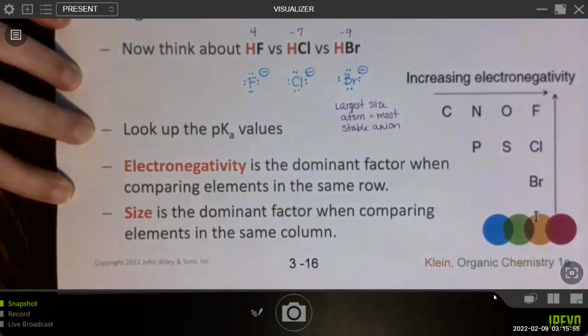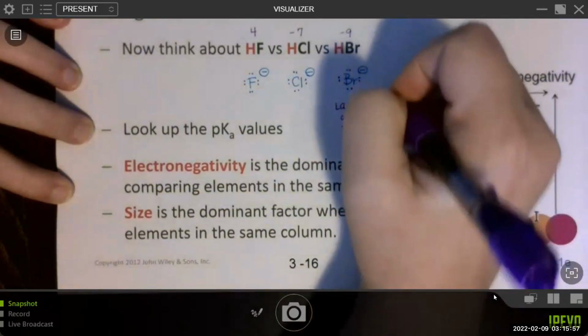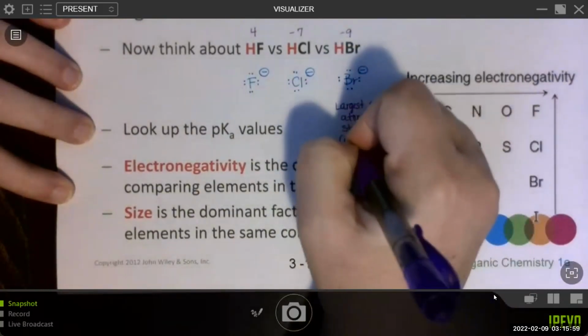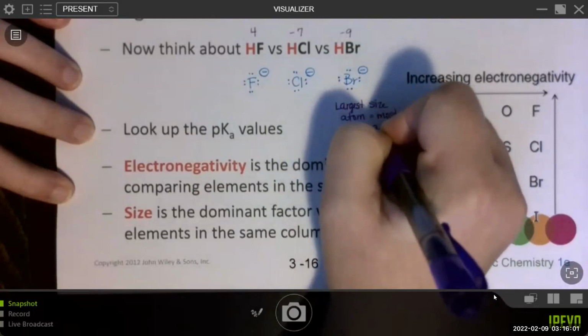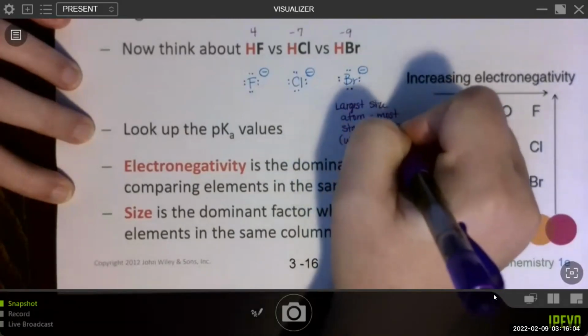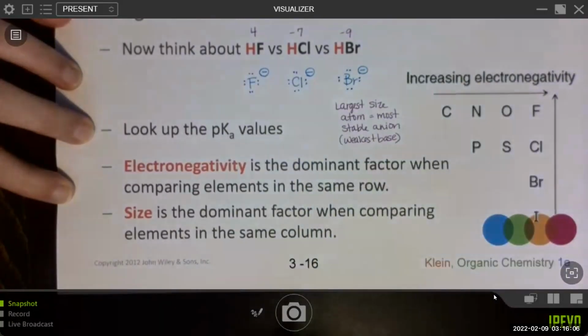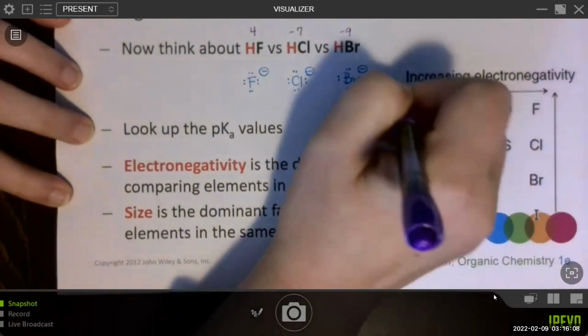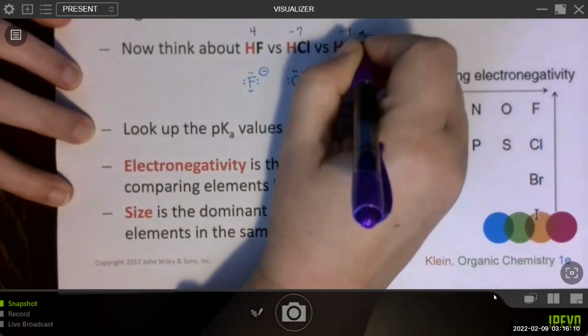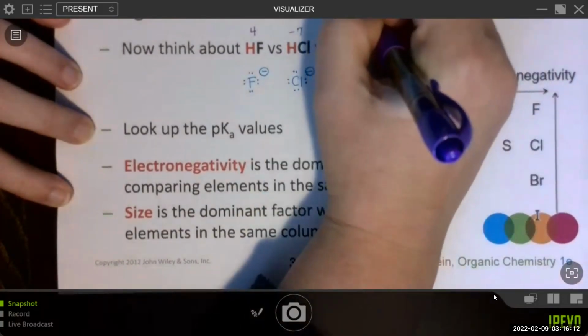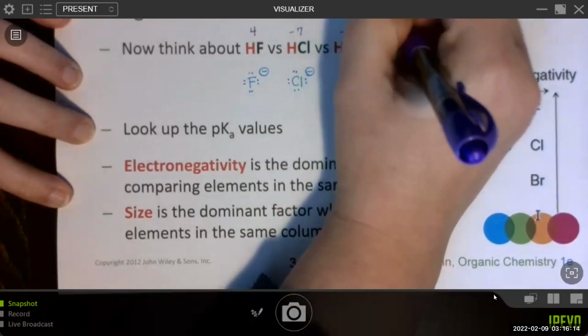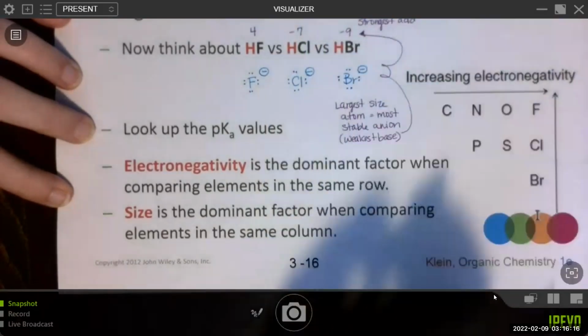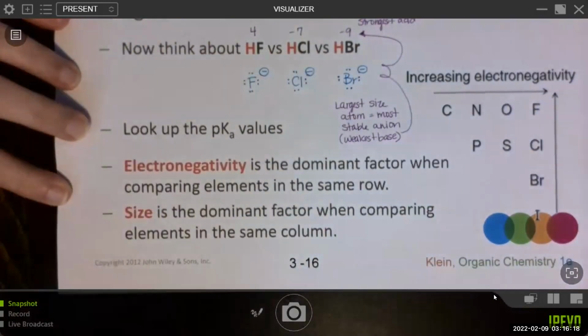And again, most stable means the weakest base, which makes sense, because the weakest base should correspond to the strongest acid, which is what we see when looking at pKa values.